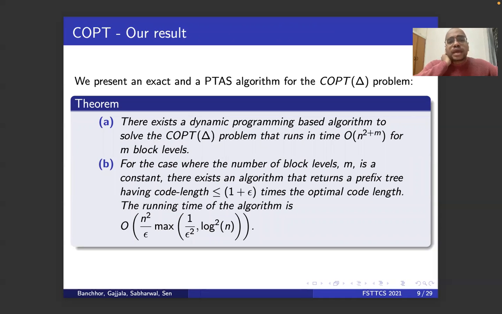Now, since m can be large, we give a faster algorithm which runs in order n squared by epsilon, but this is a PTAS. That is, this algorithm satisfies the penalty constraint, but it has code length at most 1 plus epsilon times the optimal possible.